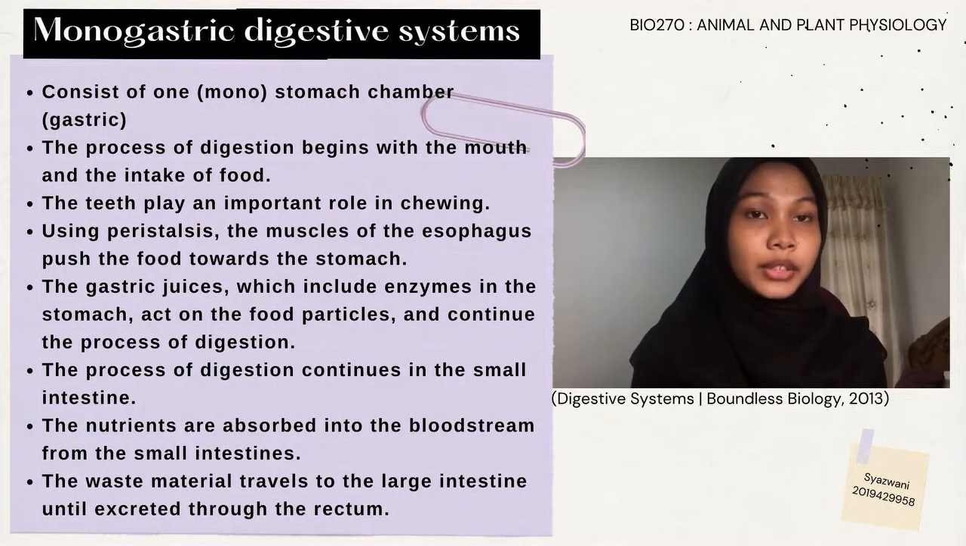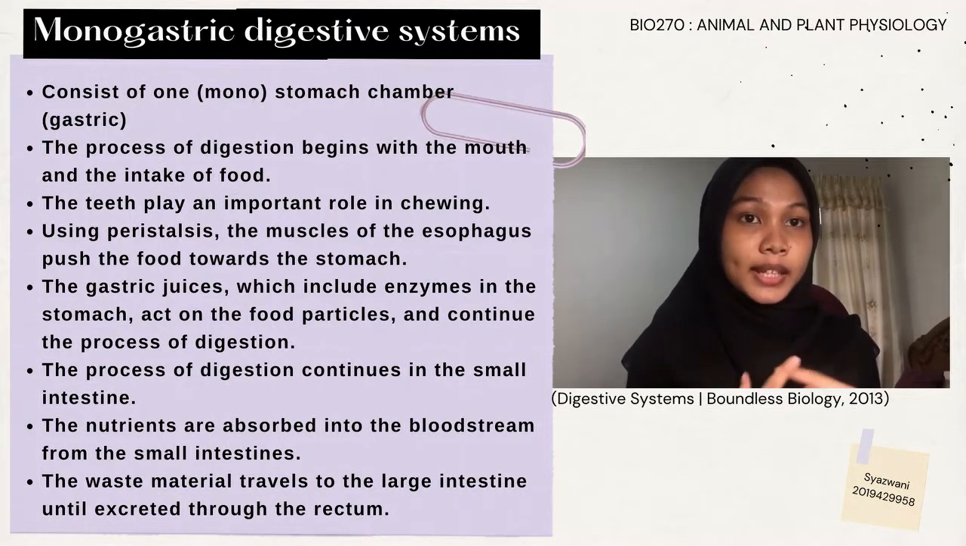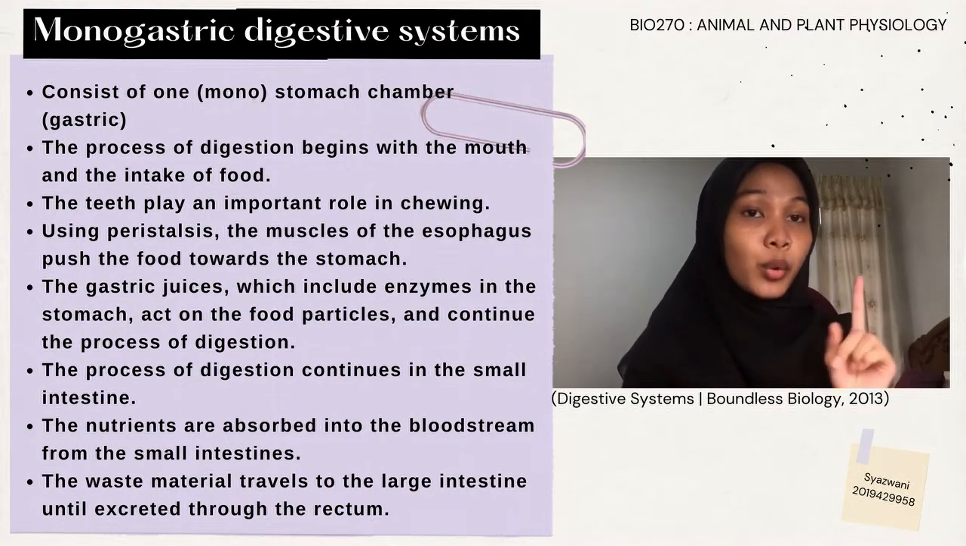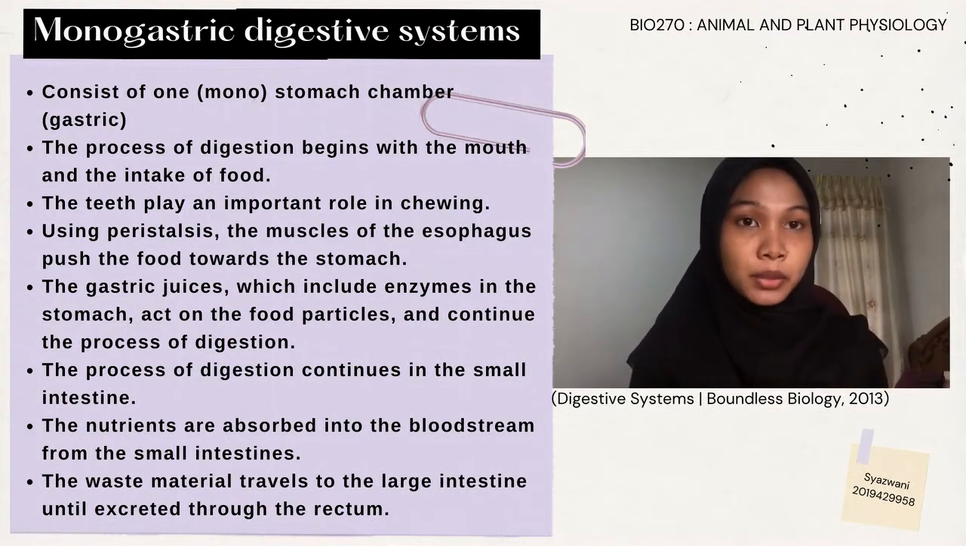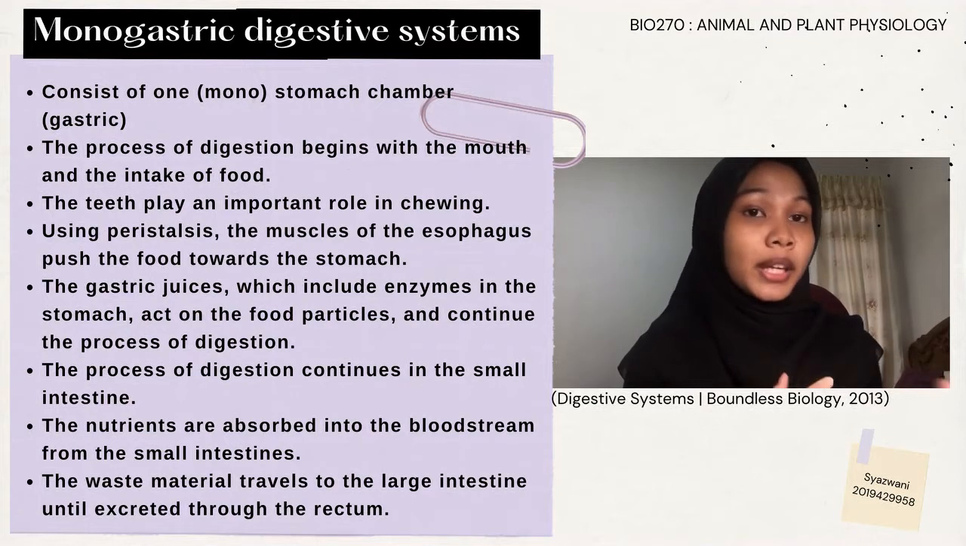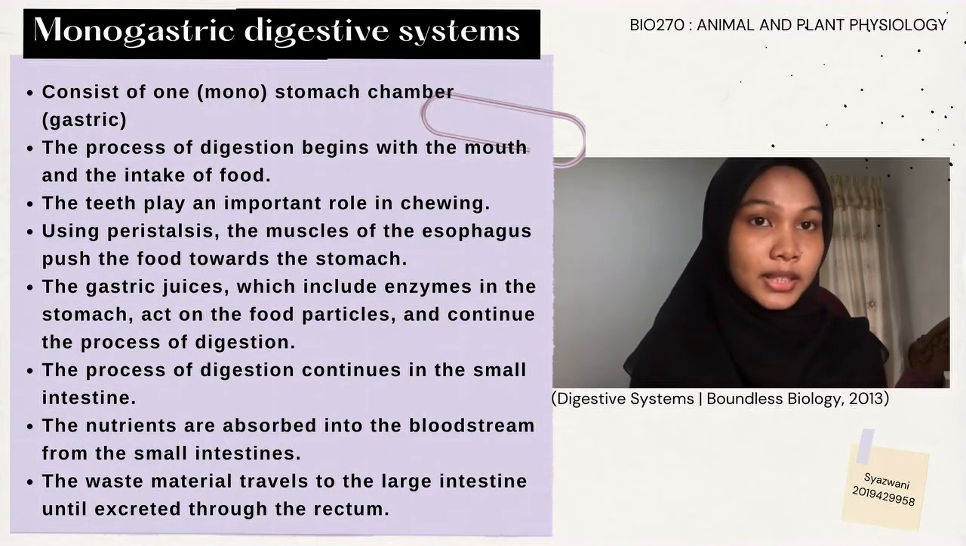Mammals have the monogastric digestive system. As the word monogastric suggests, this type of digestive system consists of one, which is mono, stomach chamber, which is gastric. Humans and many animals have a monogastric digestive system.